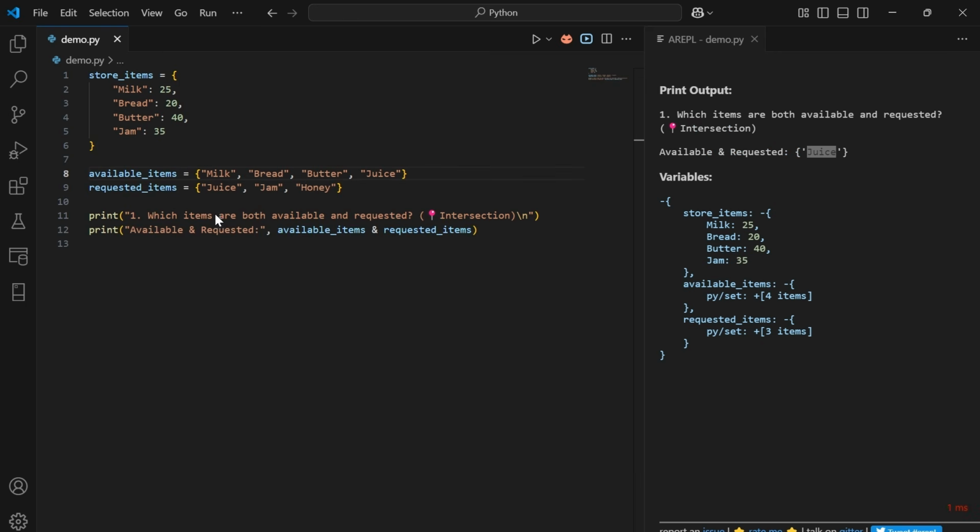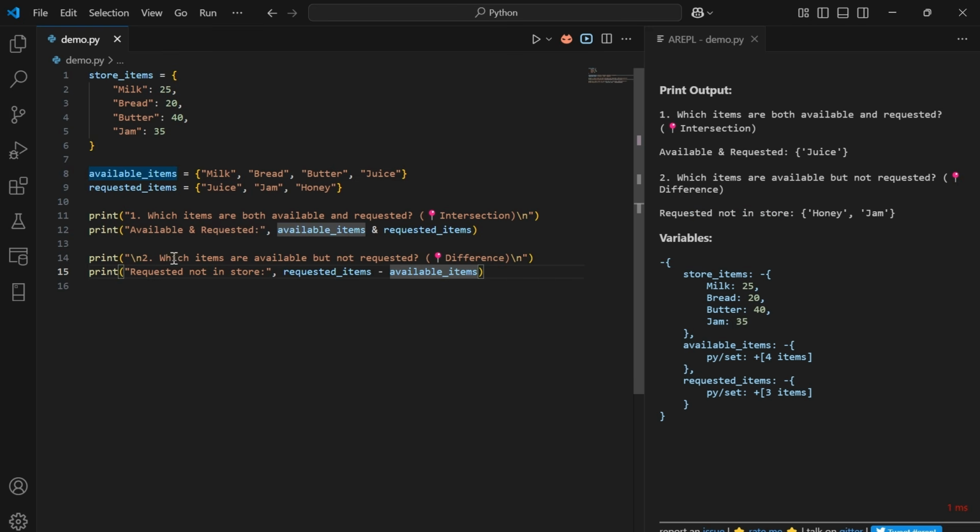First question is which items are both available and requested. For that we need to use and, because and finds common products between both the sets. If we see the available items that Ravi has, milk, bread, butter and juice, and the customer requested juice, jam and honey. So Ravi has only the item, that is juice. Using this line, we can get the available item that the customer requested, which is juice.